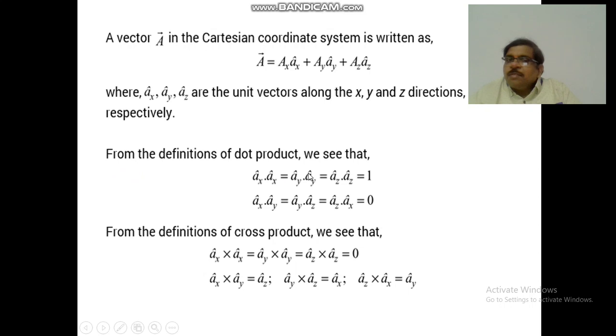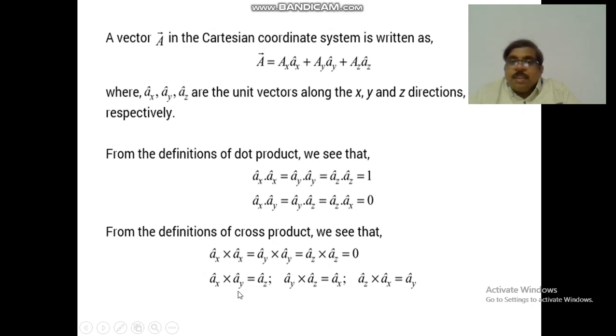From the definition of the dot product, if we multiply two similar unit vectors, ax dot ax, ay dot ay, or az dot az is equal to 1. For two dissimilar vectors, ax dot ay equals ay dot az equals az dot ax equals 0. From the definition of the cross product, ax cross ax equals 0, and similarly ay cross ay or az cross az equals 0.